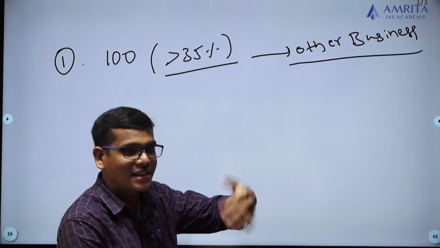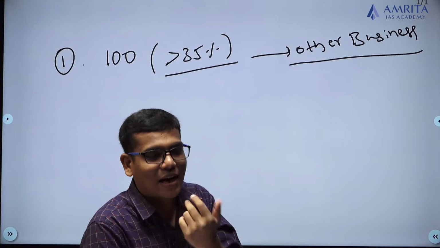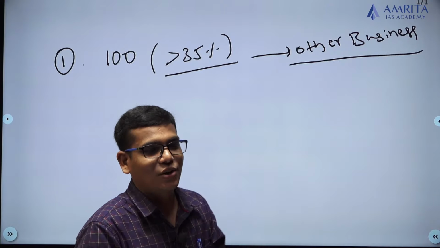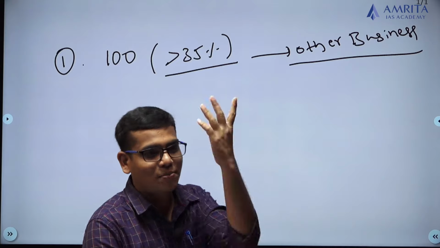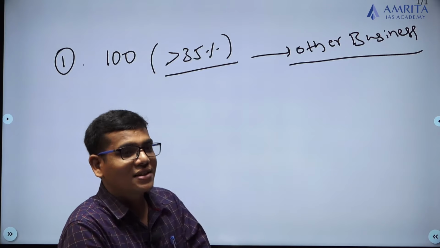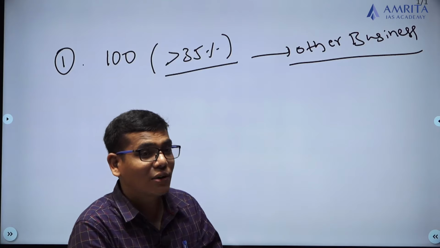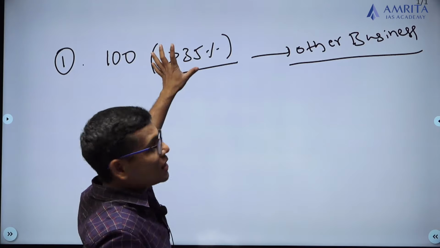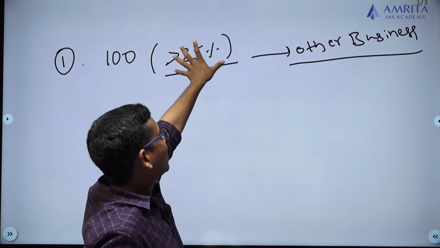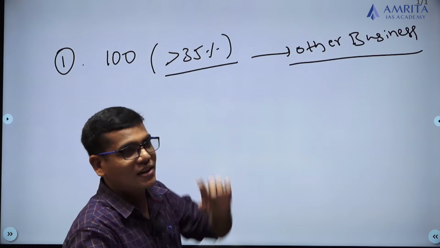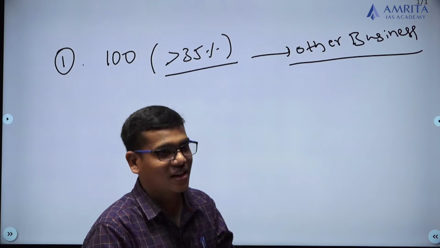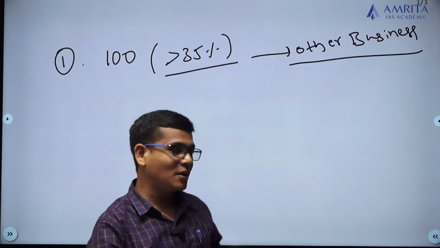But if you divulge the information that, okay, I am a company manufacturing mobile phones, but now I am going to start a new company, a laptop making company, so please subscribe the capital. If you divulge that information, it's fine, but without divulging, you can't divert most of the resources, beyond the limit of 35%. You should not divert for other businesses. So this is one important regulation that has been placed on IPOs by SEBI recently.